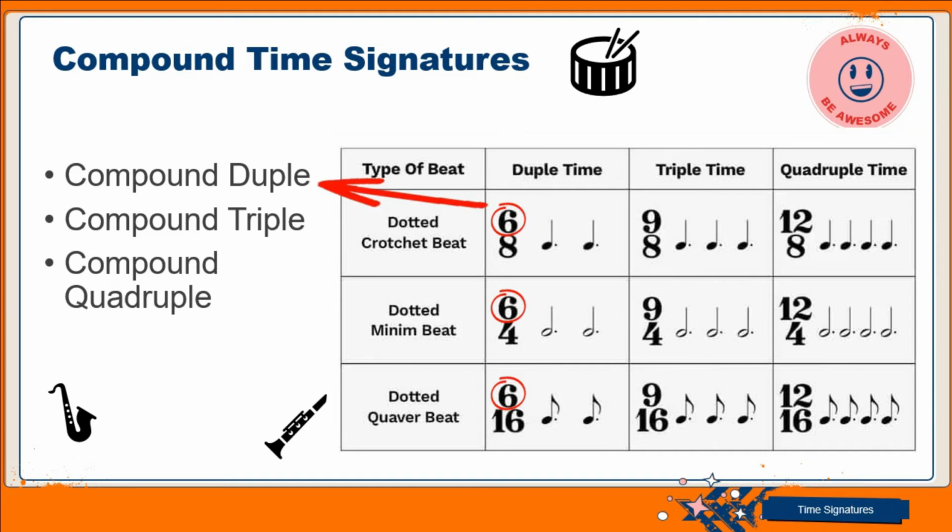So we have the 6/8, and the 8 underneath tells us which note is there for 1 beat. That's what the 8 is representing. So when we have a 6/8, it means the quaver note, because the note that has the 8 figure underneath in the name of the note is the quaver note, or the 1/8 note.